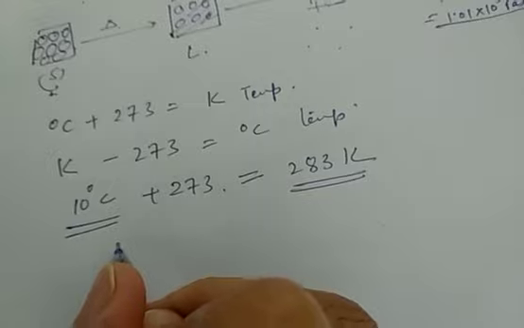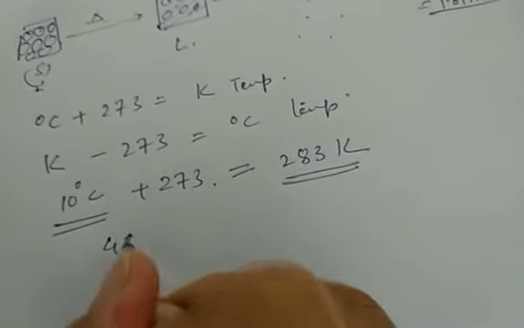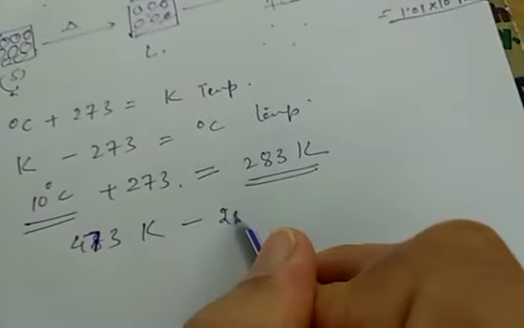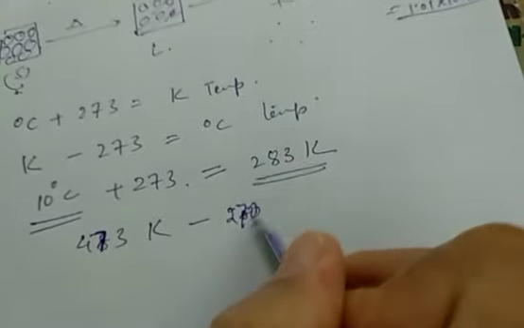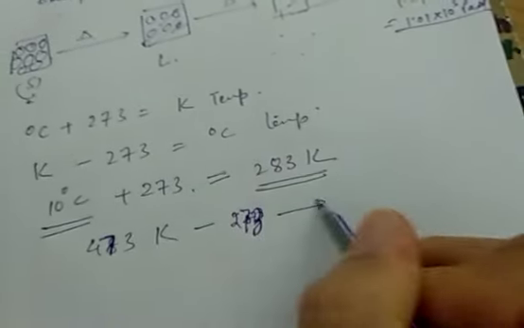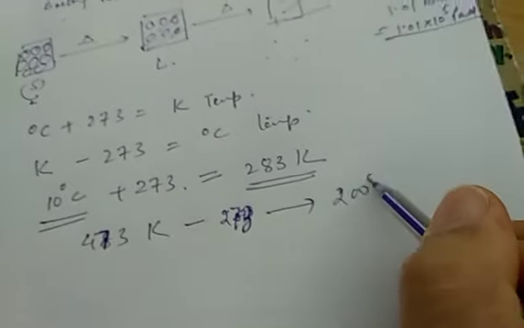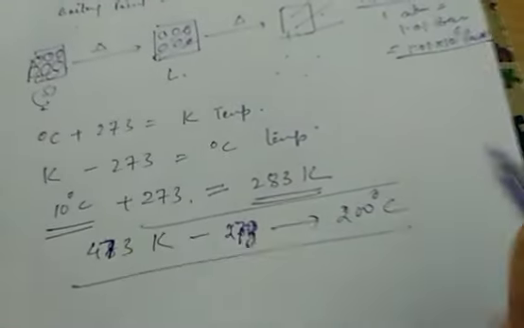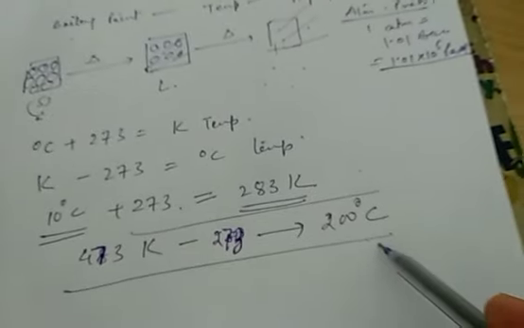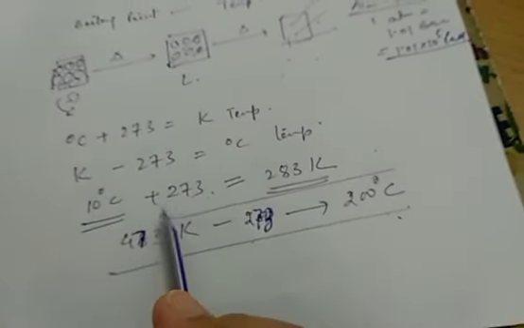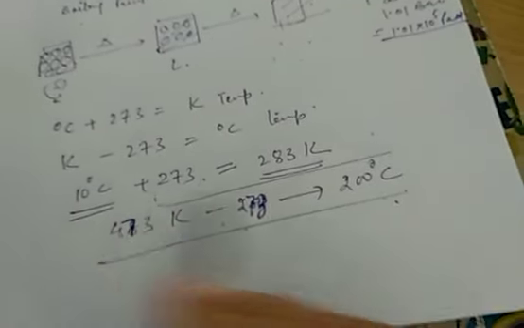Similarly, if you have 473 Kelvin and now you want to change it to degrees Celsius, minus 273: 473 minus 273, you get 200 degrees Celsius. So this is the conversion. Because this is a different conversion by the difference method, that is, आपको plus 273 जोड़ना है या घटाना है, माइनस करना है या प्लस करना है.